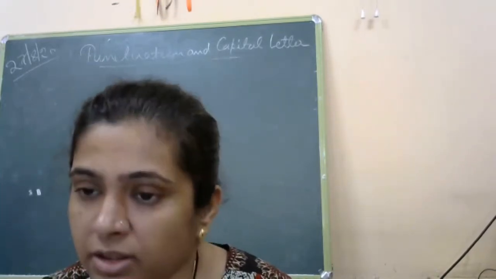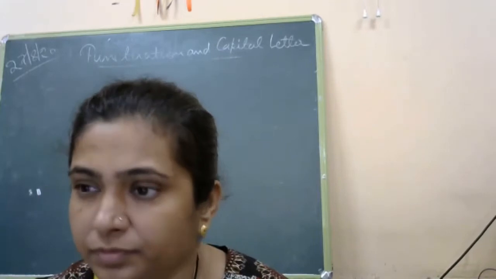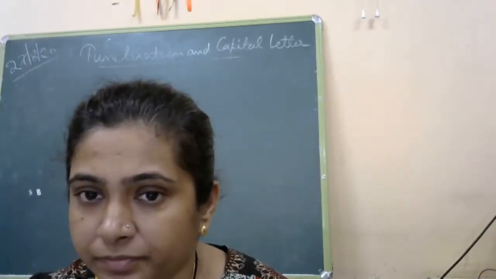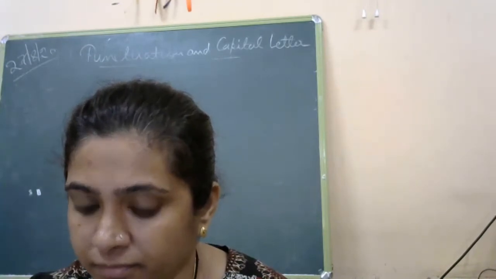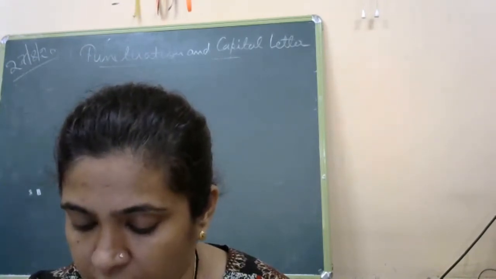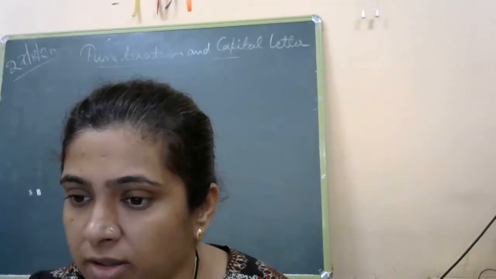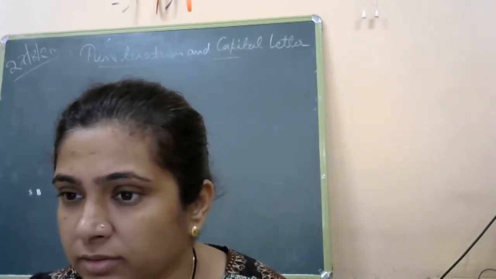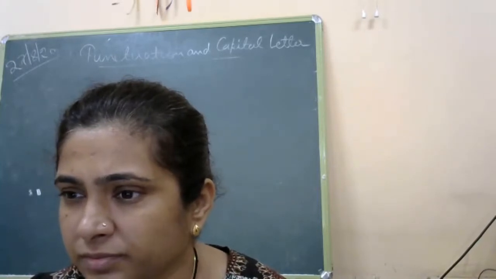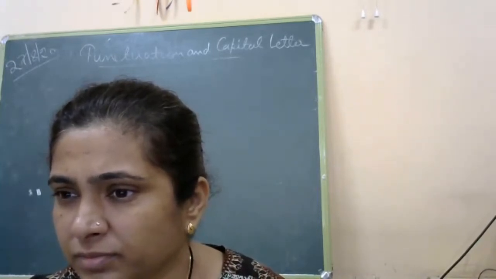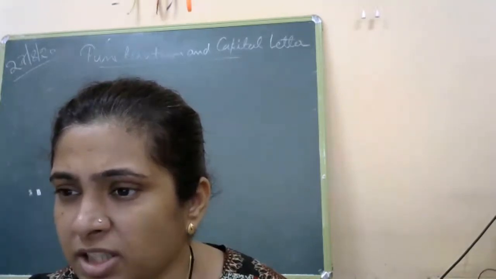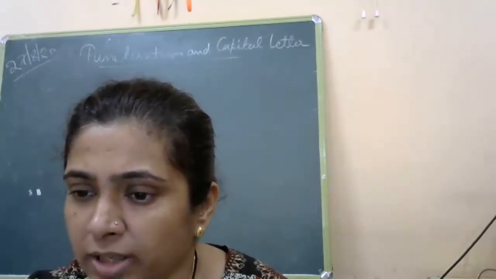Third across, kind. It's cruel. C-R-U-E-L, cruel.